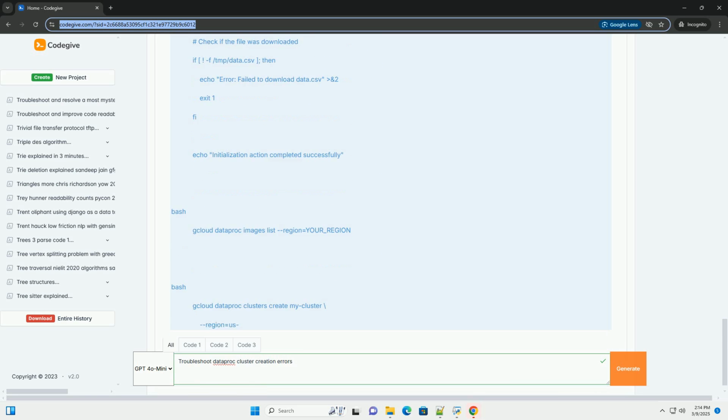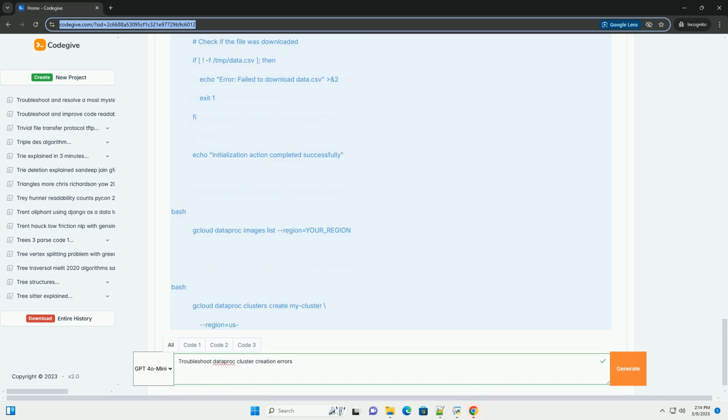Initialization action logs. As mentioned earlier, initialization action logs are stored in Cloud Storage and contain the output of the initialization scripts. VM serial console output. You can access the serial console output of the Compute Engine VMs in your cluster. This can be helpful for debugging issues related to VM startup or boot failures. You can access the serial console through the Google Cloud Console.